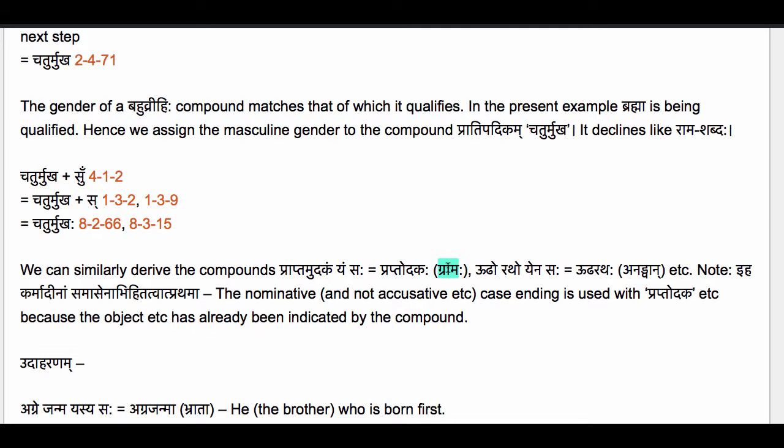Even though it denotes the grama, which is village, which is the object to which the water has reached, the compounding has already taken care of denoting the object. Similarly, in the compound udharathaha, which refers to anadvan, the ox is the doer, and hence one might think that by the sutram Kartrkaranayostritiya, the compound should take the third case ending. But the doer has already been indicated by the compounding. The karta has become abhihitaha. Hence now the compound udharathaha is free to take any case ending.